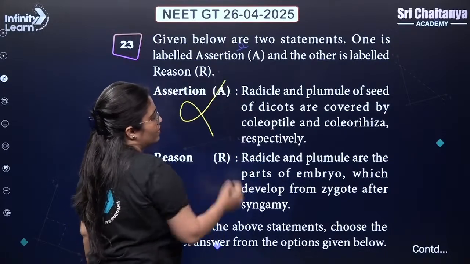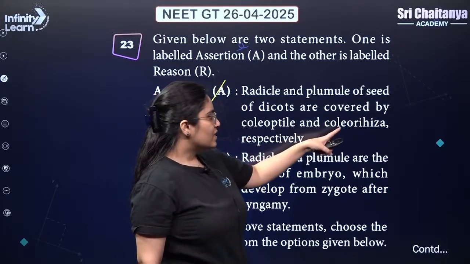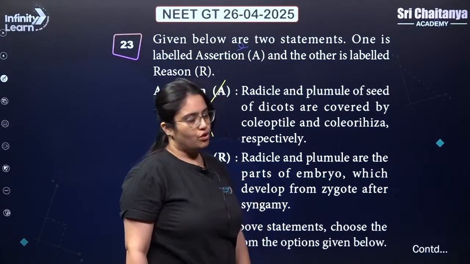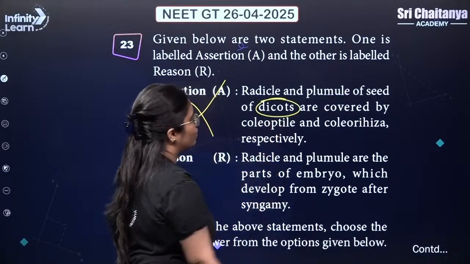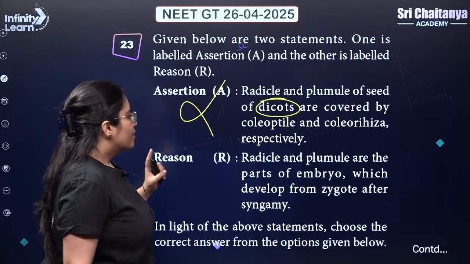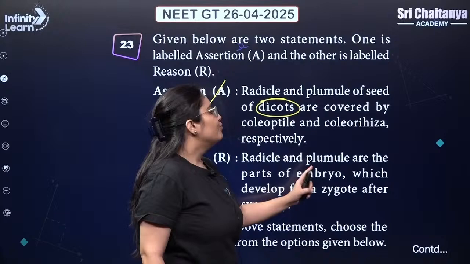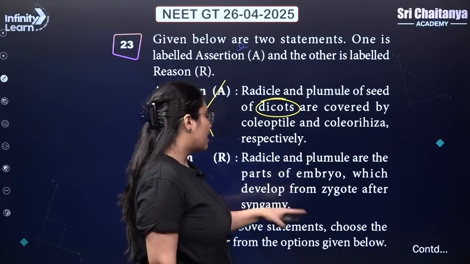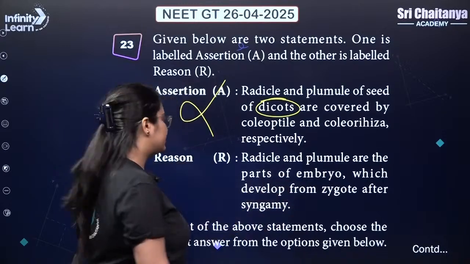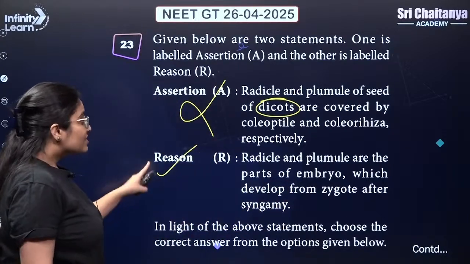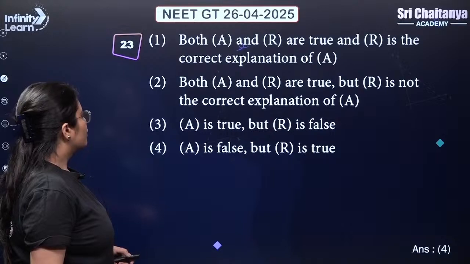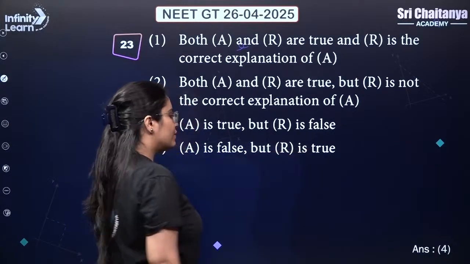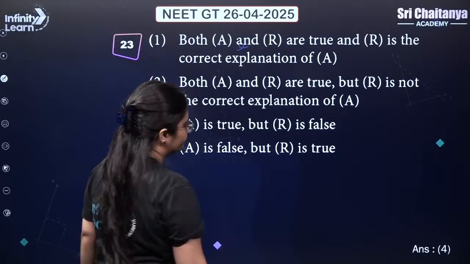Next. Radicle and plumule of seed of dicots are covered by coleoptile and coleorhiza respectively. This is wrong. Coleoptile, coleorhiza, you will see, my dear students, in the embryo of monocots, and here they have written dicots. Reason: statement says radicle and plumule are the part of embryo which develops from the zygote after syngamy. This is an individually right statement. So assertion is false but reason is true. Answer will be 4.